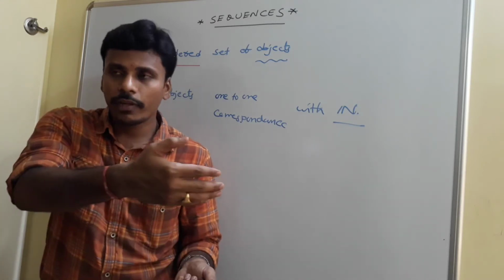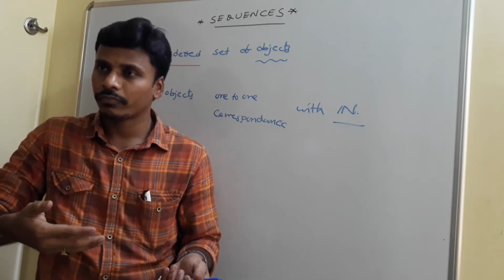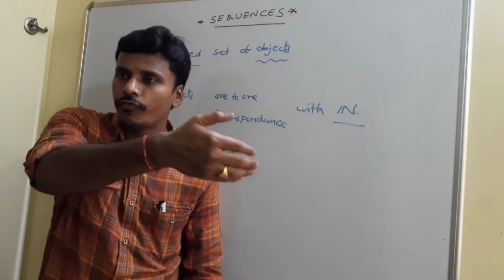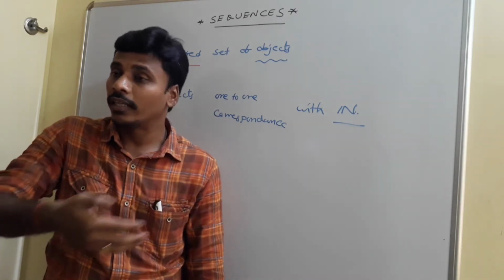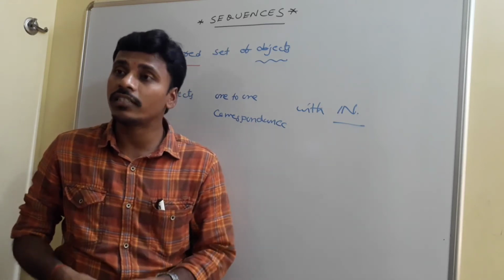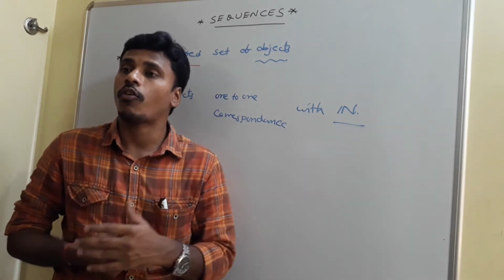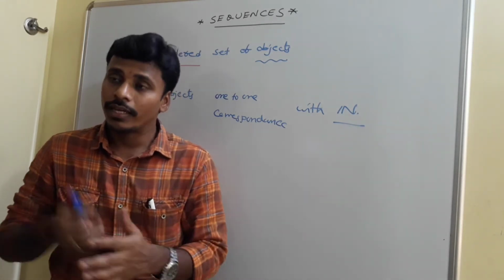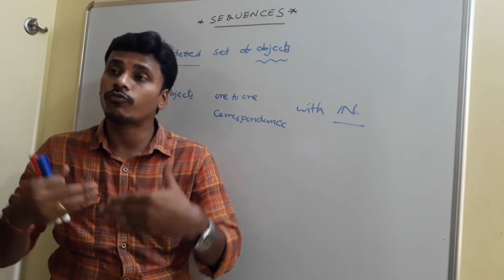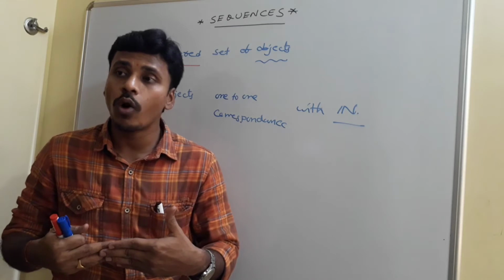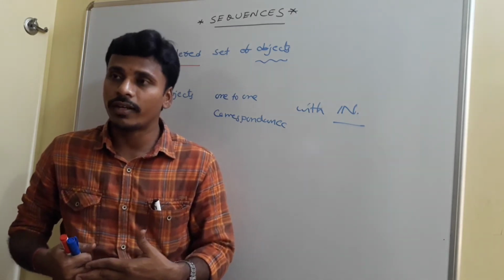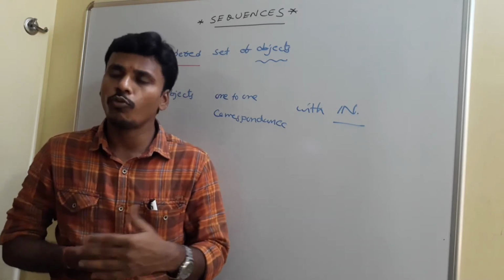Similar to this, if a few people are standing in a queue, maybe for tickets at a railway station or in a cinema theater, that queue is an example of a sequence. Because if you observe that queue, it is easy for all of us to identify the first person of the queue, the second person, the 10th person of the queue. Since there is a correspondence with the natural numbers for the persons standing in the queue, a person standing in a queue is an example of a sequence. For suppose, if my friend is there in the queue, you may say it as Mr.